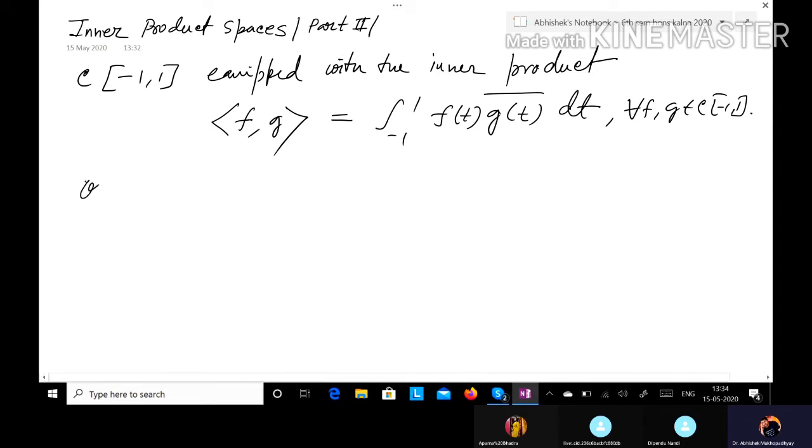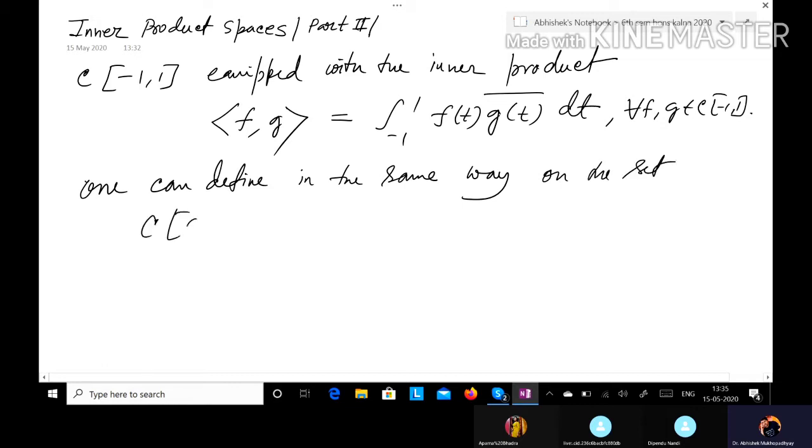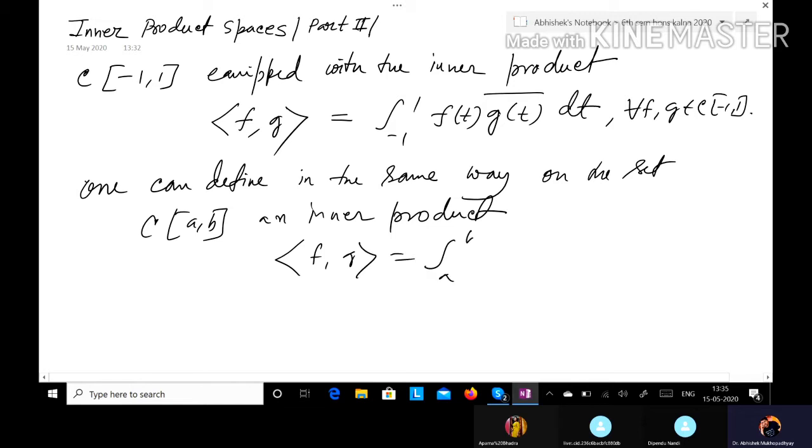That is, one can define in the same way on the set C[a, b], where C[a, b] is the set of all complex valued continuous functions defined on the closed interval [a, b], and the inner product <f, g> equals the integral from a to b of f(t) g(t) bar dt.